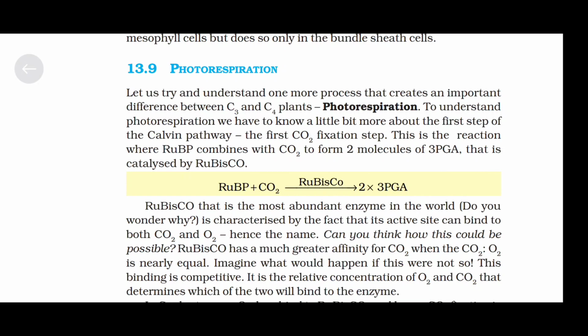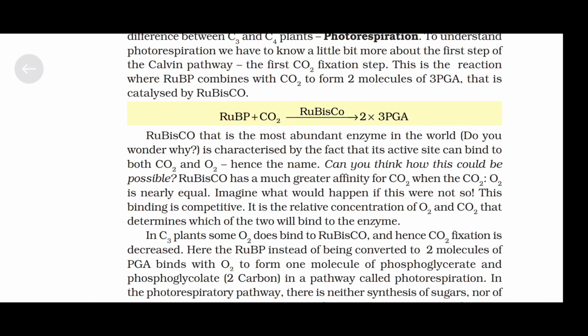This is the reaction where RuBP combines with carbon dioxide to form two molecules of 3-PGA, catalyzed by Rubisco. Equationally, it can be given as RuBP plus carbon dioxide, in the presence of Rubisco, gives two molecules of 3-PGA.